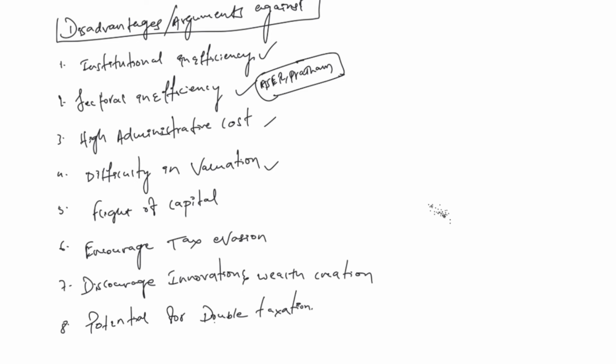Now, what does it mean? See, accurately valuing certain types of assets, especially intangible and non-liquid ones such as real estate and jewelry, is very challenging and prone to a lot of disputes. Now, this increases the burden on the judiciary especially.